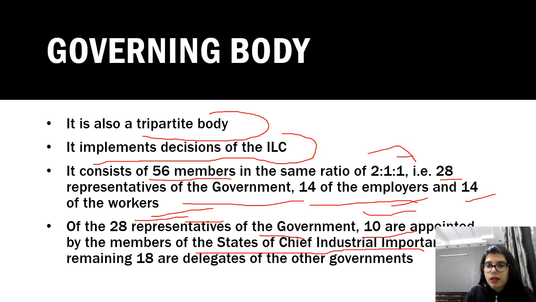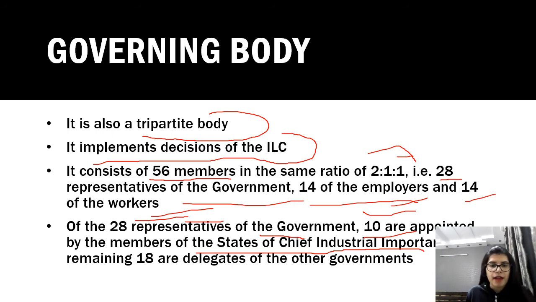Now, what are the countries of chief industrial importance? So the countries of chief industrial importance are where the industrial population is really high. Okay, so industrial population means the people who are involved in industries and different industries are high. So I think obviously India is also one of the countries, or one of the states, of chief industrial importance, because here also the people involved in industry are really high.